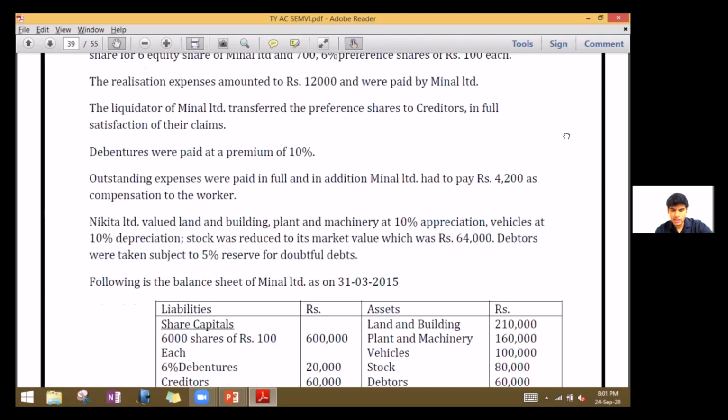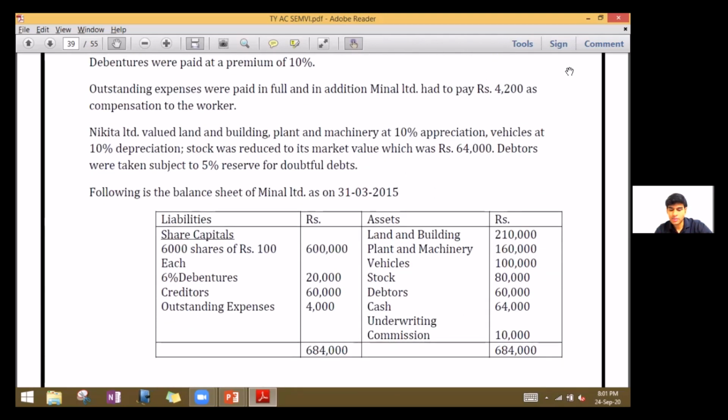Then we have Nikita Limited valued land and building, plant and machinery at 10% appreciation, vehicles at 10% depreciation. Stock was reduced to its market value, which was 64,000. Debtors were taken subject to 5% reserve for doubtful debts. Following is the balance sheet of Meenal Limited as on 31st March 2015. On the liability side, we have share capital, 6,000 shares of 100 each. Then we have 6% debentures, creditors, and outstanding expenses. On the asset side, we have land and building, plant and machinery, vehicles, stock, debtors, cash, and underwriting commission.